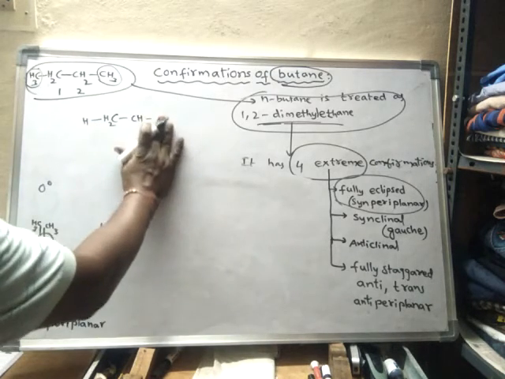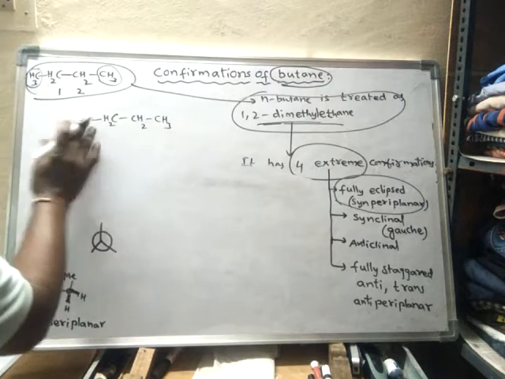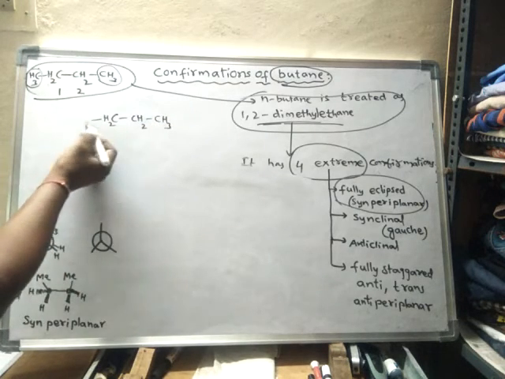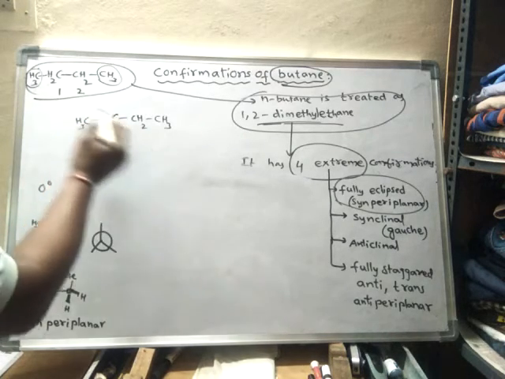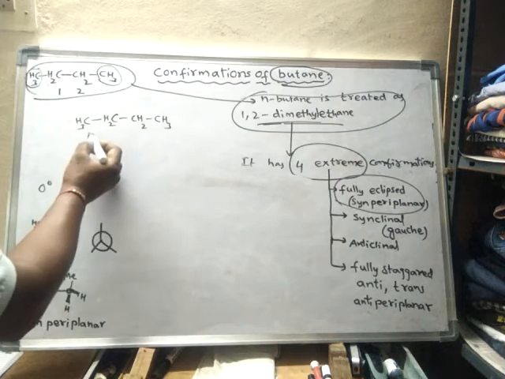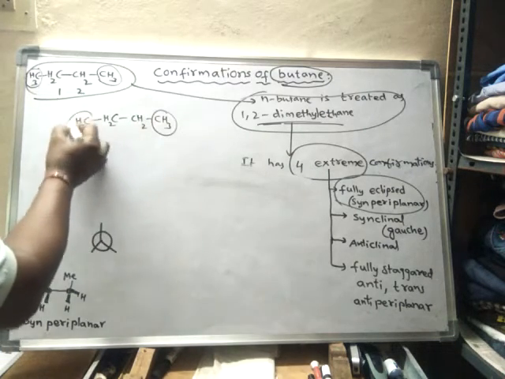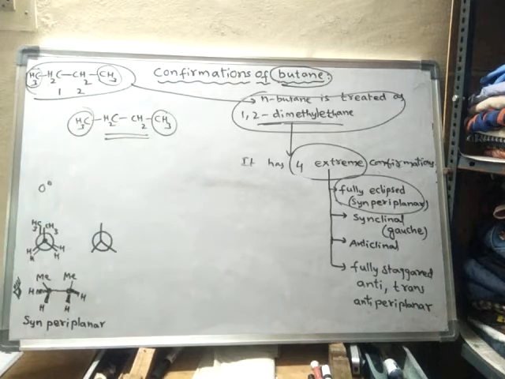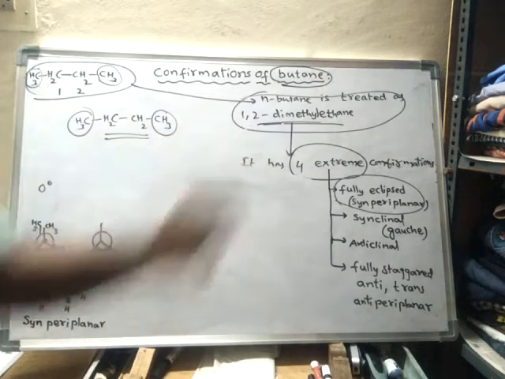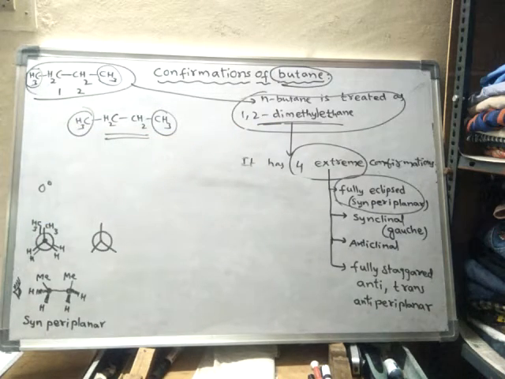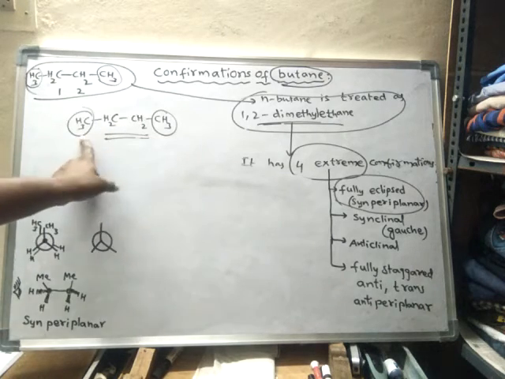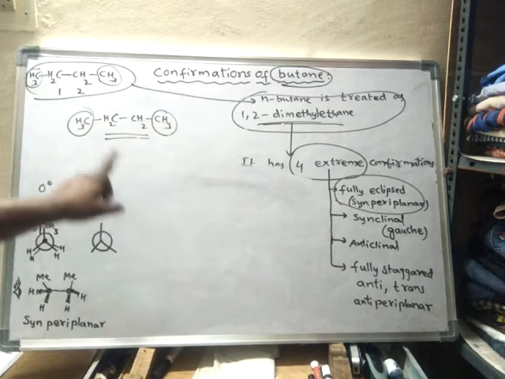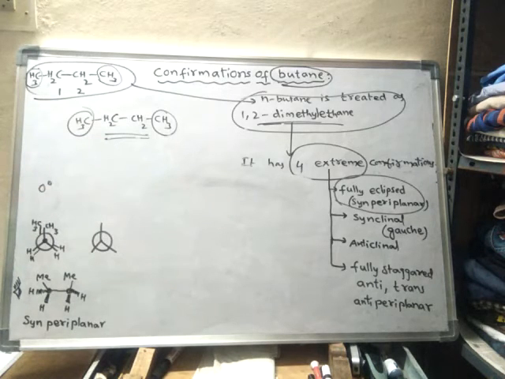If one hydrogen is replaced by a CH3 group, and the hydrogen of the other carbon is also replaced by a CH3 group, now n-butane is formed. It is called 1,2-dimethyl ethane. So in order to study the conformations, we will consider butane as 1,2-dimethyl ethane, or else 1,2-disubstituted ethane.